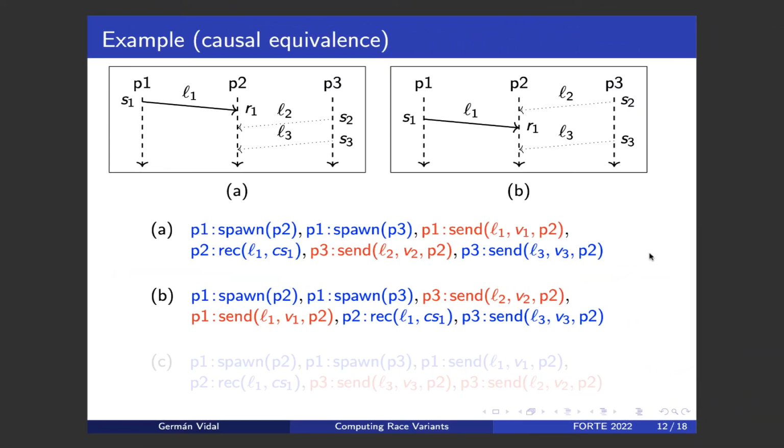So consider, for instance, our usual example with these two diagrams and the corresponding interleavings A and B. Well, these two interleavings are causally equivalent, okay, because we are only swapping independent events.